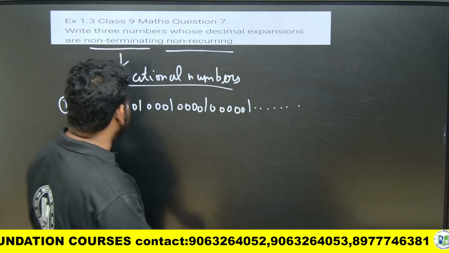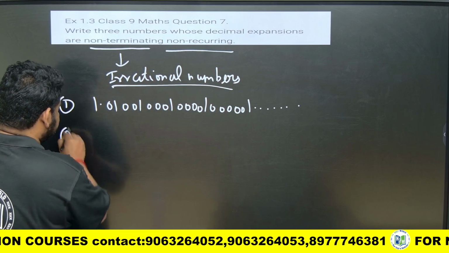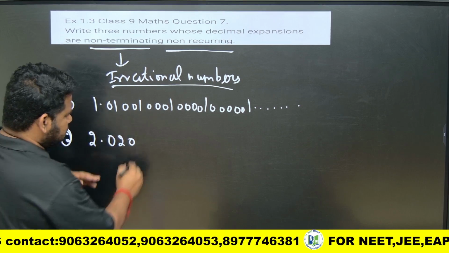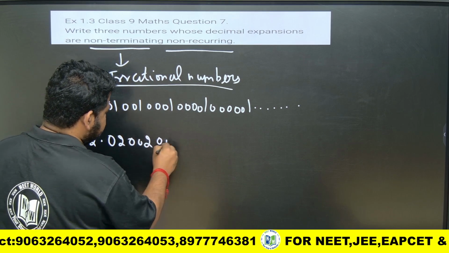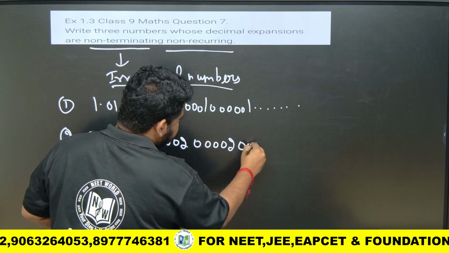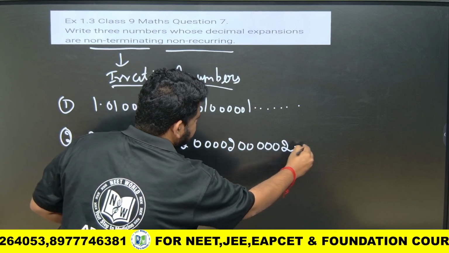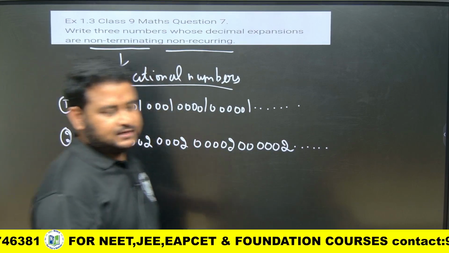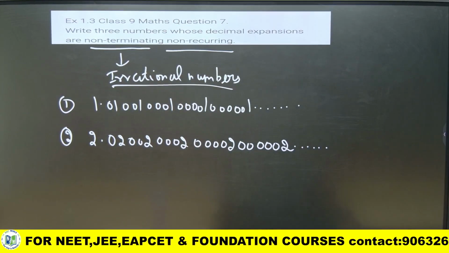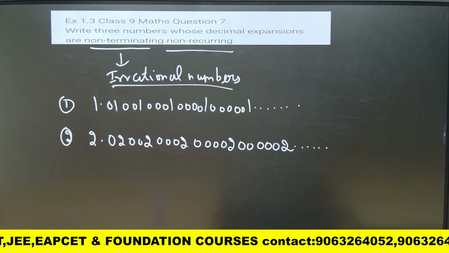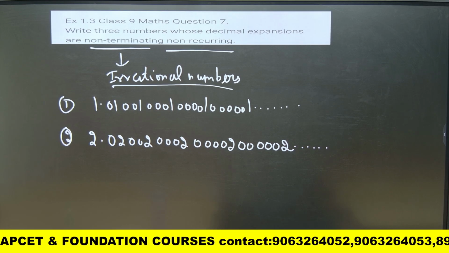This is one example. Another example you can take is 0.2, or 2.02, 002, 00002. So this is also non-terminating and non-recurring.